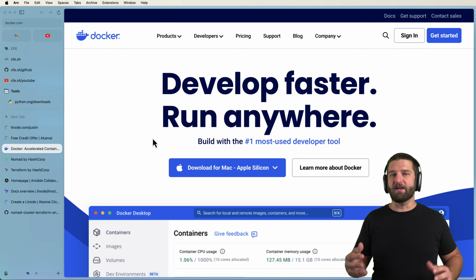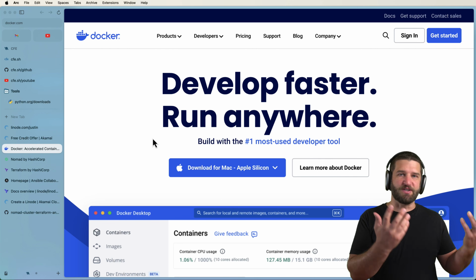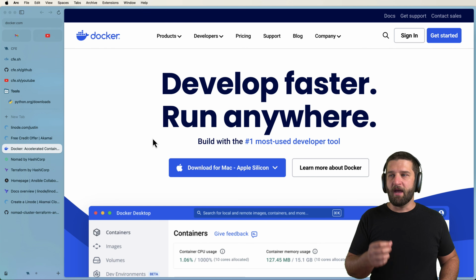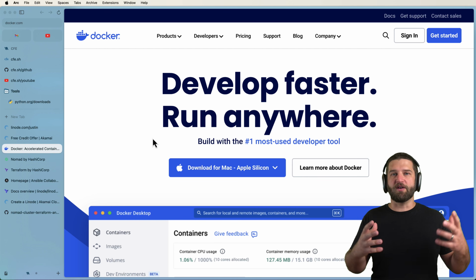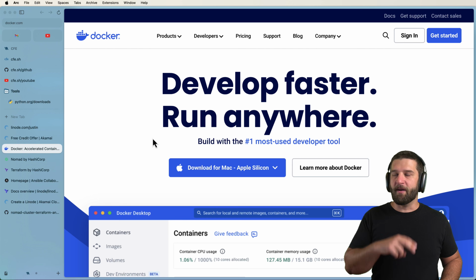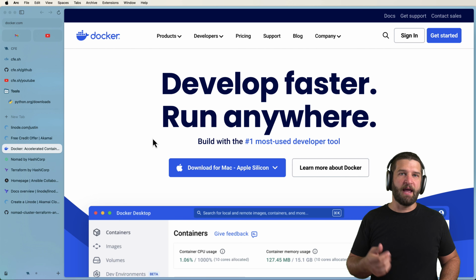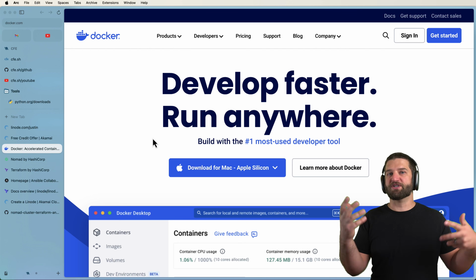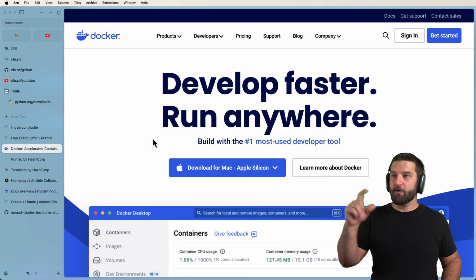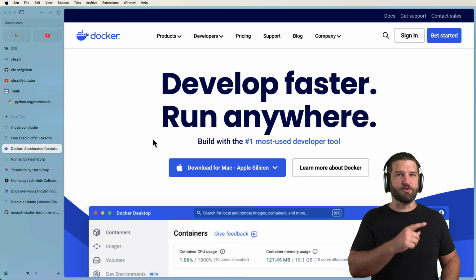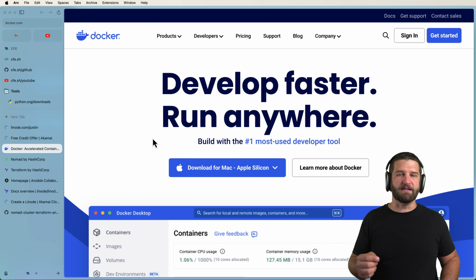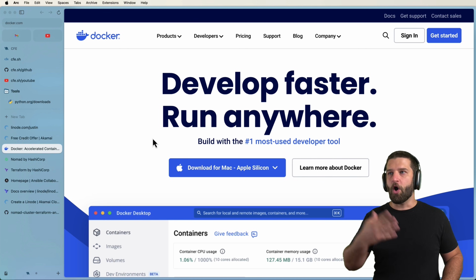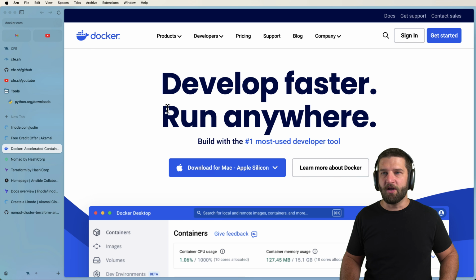So the idea here is if you were to deploy something, let's say for instance, a Django Python web application, you want to deploy it to virtual machines. You're going to need to make sure that those virtual machines have Python installed and all of the other dependencies that might come in with Django. But if you decide that you want to actually start running a Node.js application, which of course is a JavaScript runtime, your virtual machine is no longer configured to run Django. So what you do then is you put both of them into Docker containers so that your virtual machines are already provisioned and ready to start running those containers.